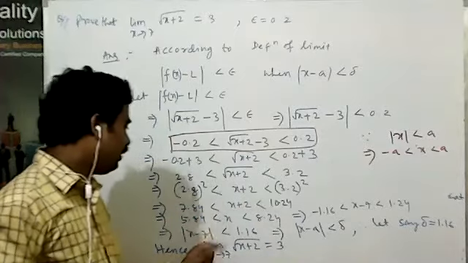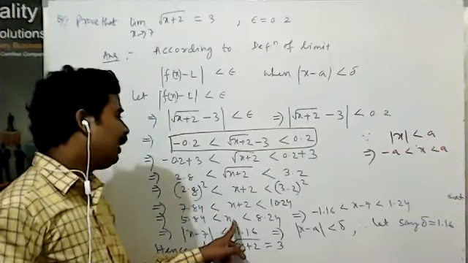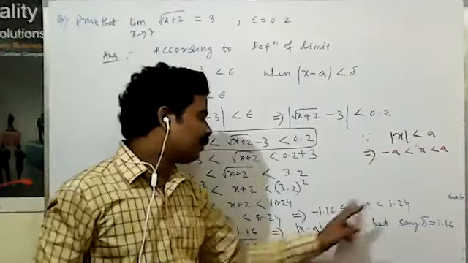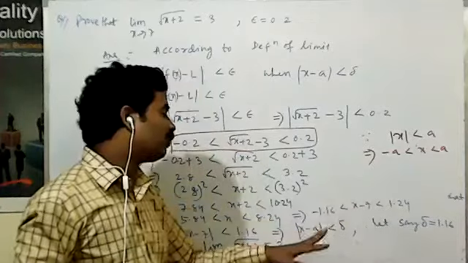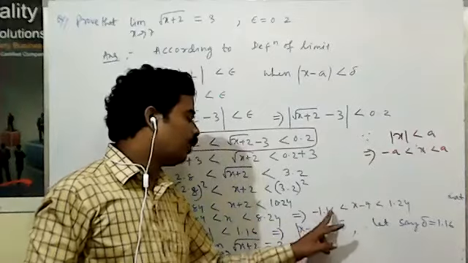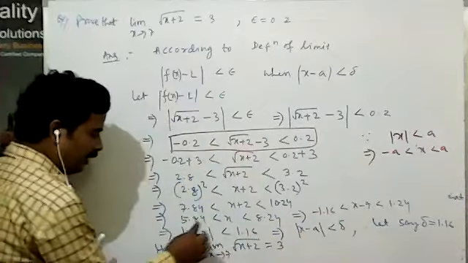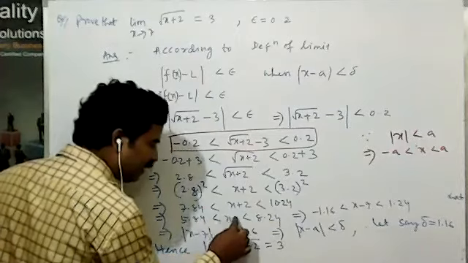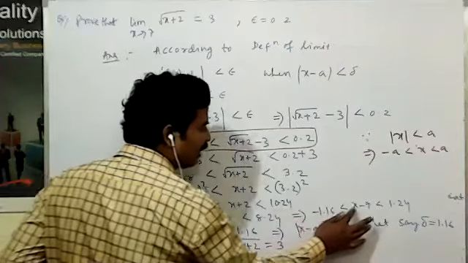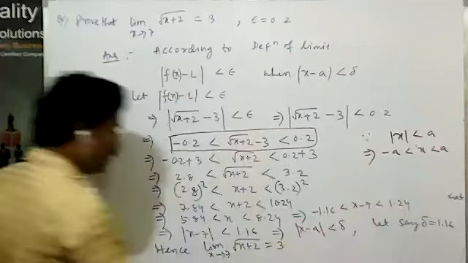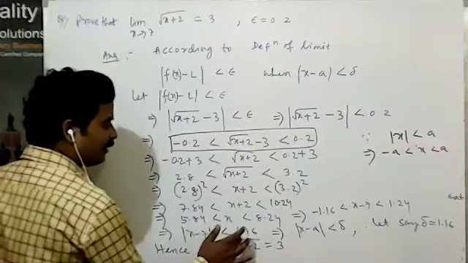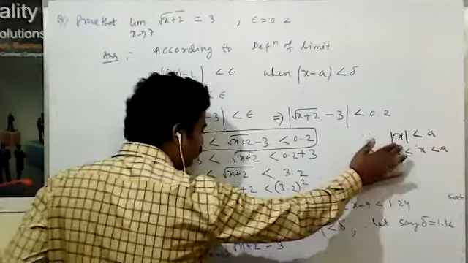Similarly, it is converted into x − 7. Why? 7 is the a. That's why x − 7, meaning 7 is subtracted on all sides. That is −1.16 < x − 7 < 1.24. Now |x − 7| < 1.16 according to this rule.